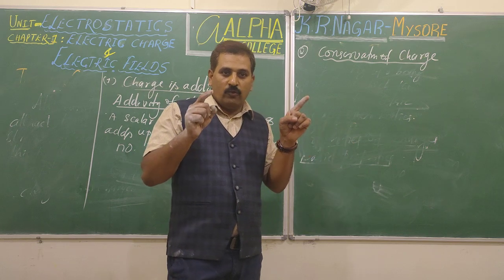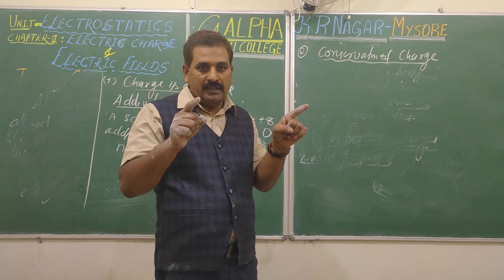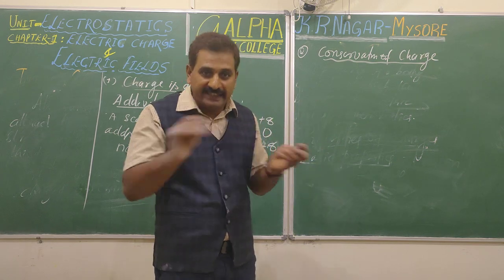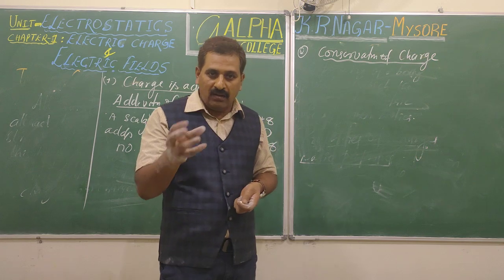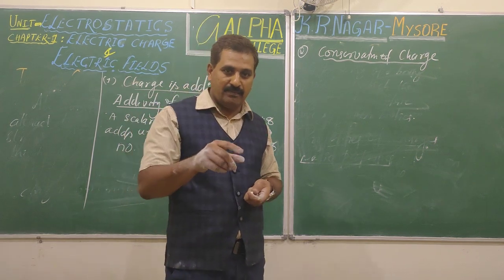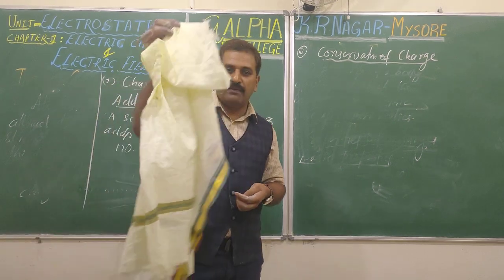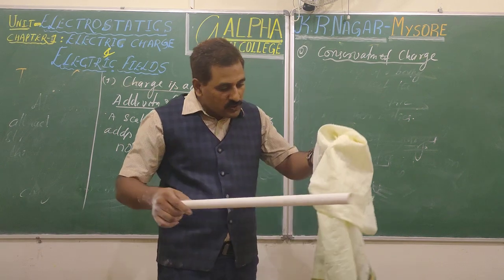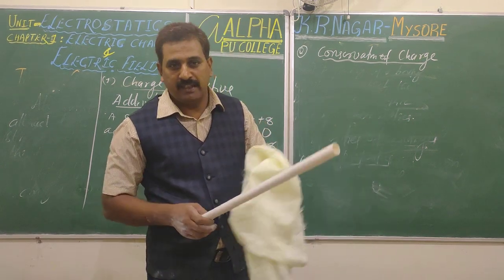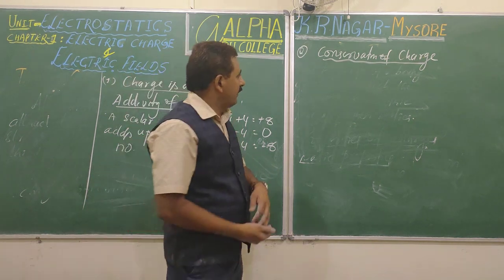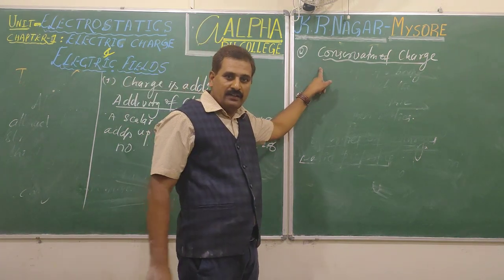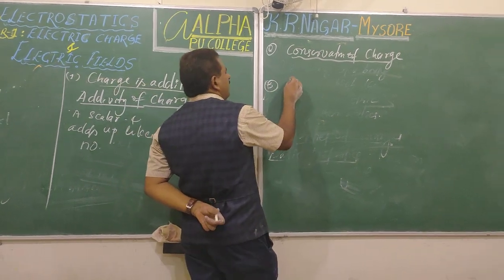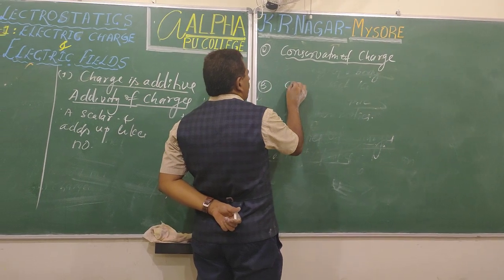What's the meaning of that? When charging takes place, the net charge is constant. No gain or loss of charge in the system. But there is gain or loss of charge in the bodies of the system. Bodies of the system means the cloth may gain some charge, the plastic may lose the same amount of charge, but these two together are a system, total charge remains the same. That is the idea of conservation of charge. Go through the notes, understand, read it once again. Now the third one, important word, that is the charge is quantized. Quantization of charge.